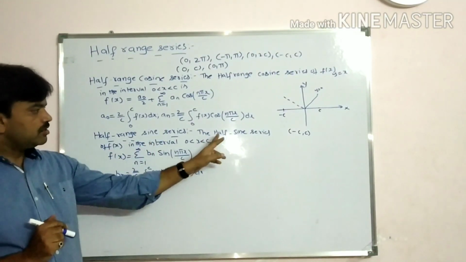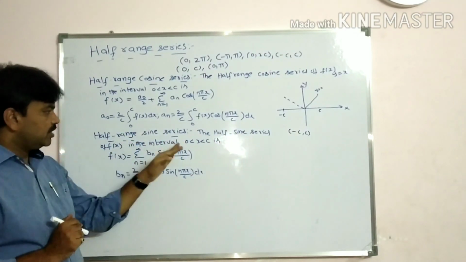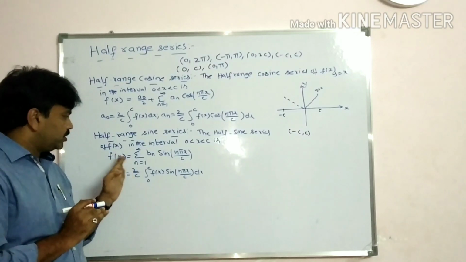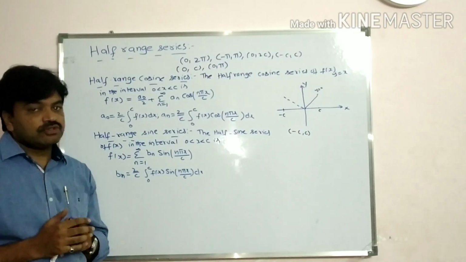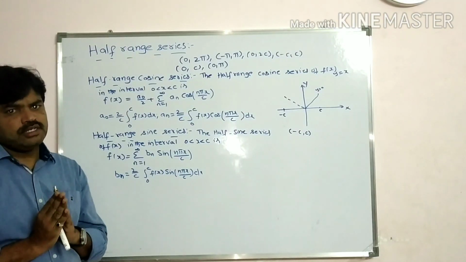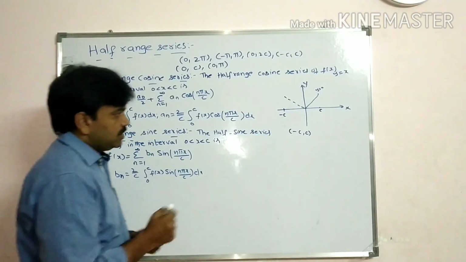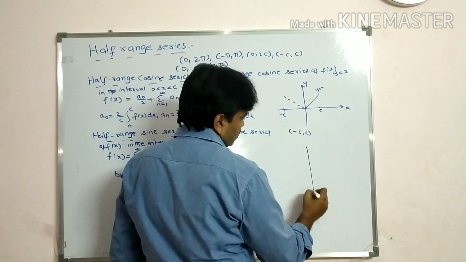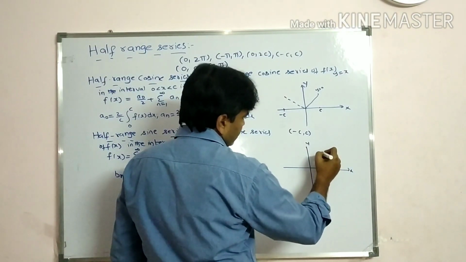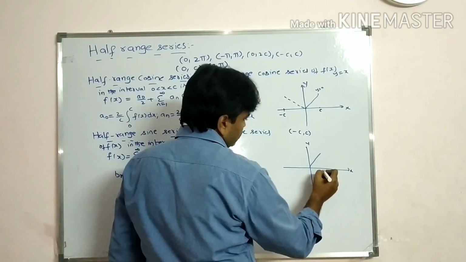Now see students, in the half range sine series in the interval 0 less than x less than c, we have only the bn term. We get this when the function is odd. Same example, students: this is the x axis and this is the y axis, and y is equal to x from 0 to c.